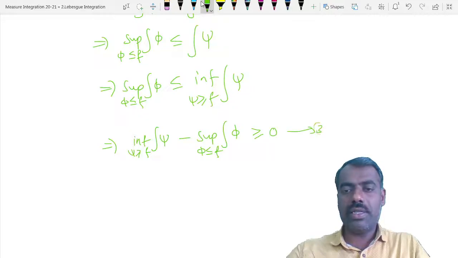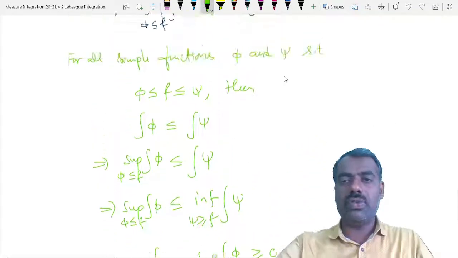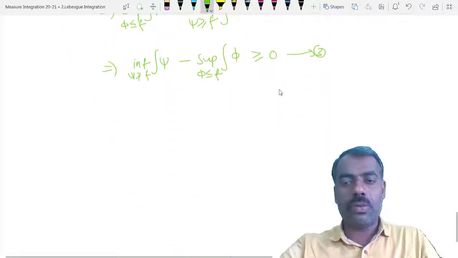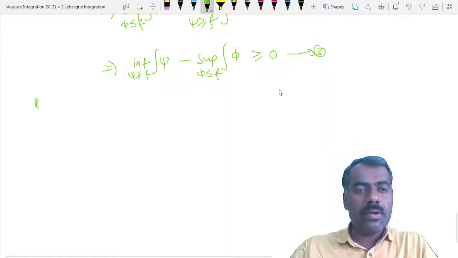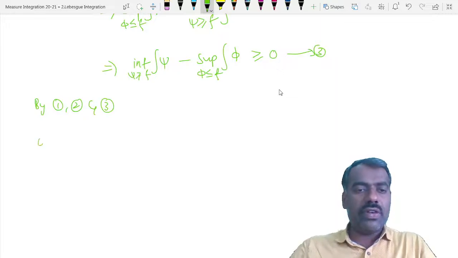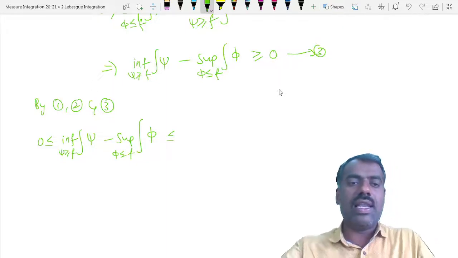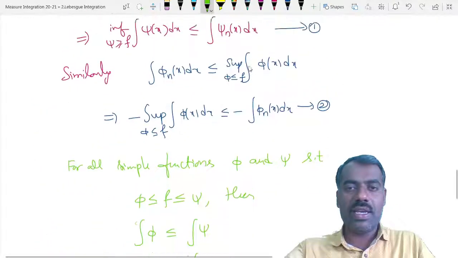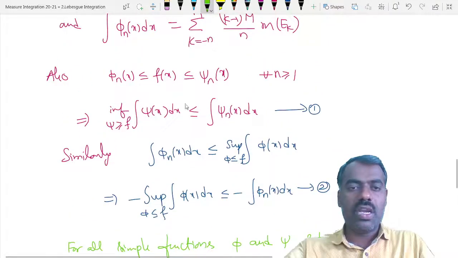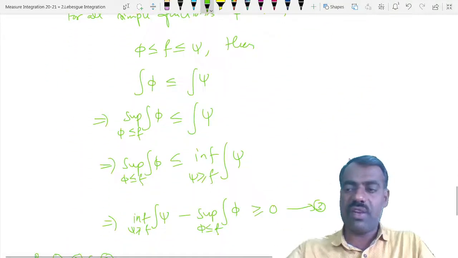If you call it 3, then by 1, 2 and 3, what we have here is 0 less than or equal to the infimum of the integration of psi greater than or equal to f minus the supremum of phi less than or equal to f, which is less than or equal to, because from here the infimum is less than or equal to the integration of psi n of x.